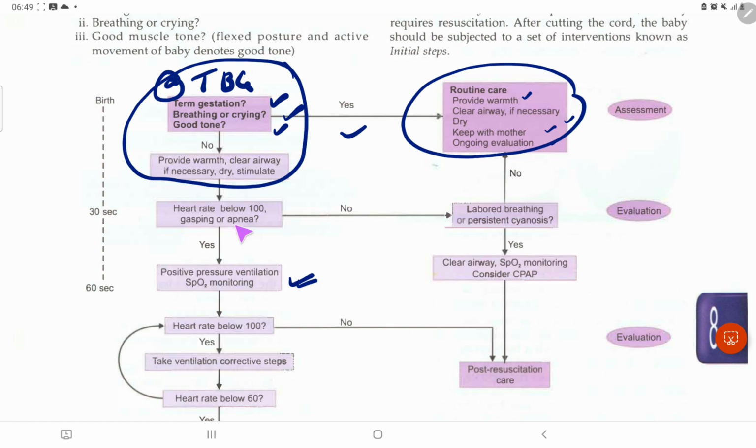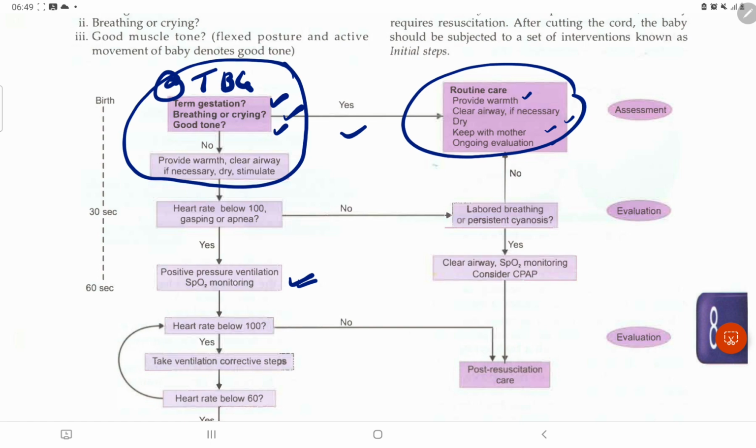So if these things are yes, this means we have to do this. If no, then it's normal. If there is labored breathing or persistent cyanosis, we have to suspect that. Now again we have to clear the airway, do SpO2 monitoring, and consider CPAP.